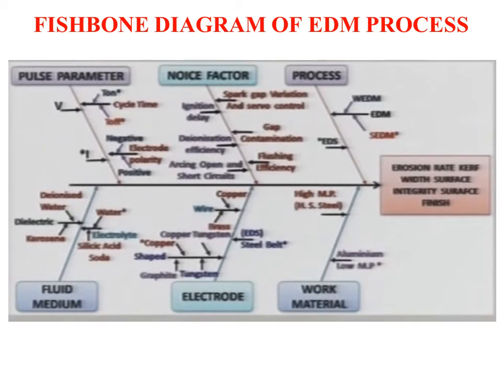The pulse parameters we already discussed, and the fluid medium is based on the dielectric fluid and properties, and the electrode is based on the electrode materials and work material. The noise factors give the various input parameters and the process response. Different processes we can also use are wire cut EDM, sinking EDM or hybrid EDM process.